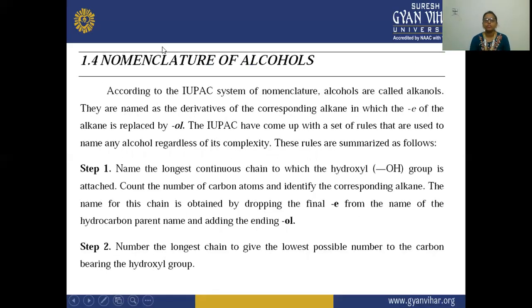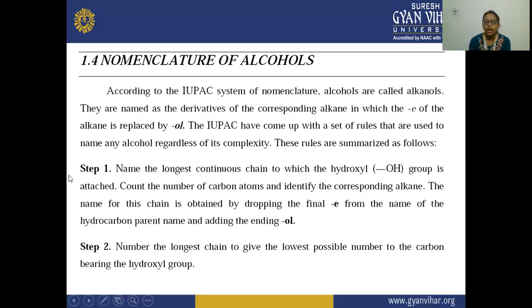Next, nomenclature of the alcohol. According to the IUPAC system, alcohols are called alkanols, and they are named as derivatives of the corresponding alkane, in which the E of the alkane is replaced by ol. So E is replaced by ol. That is why they are known as alkanols. And the IUPAC has come up with a set of rules that are used to name any alcohol regardless of its complexity.